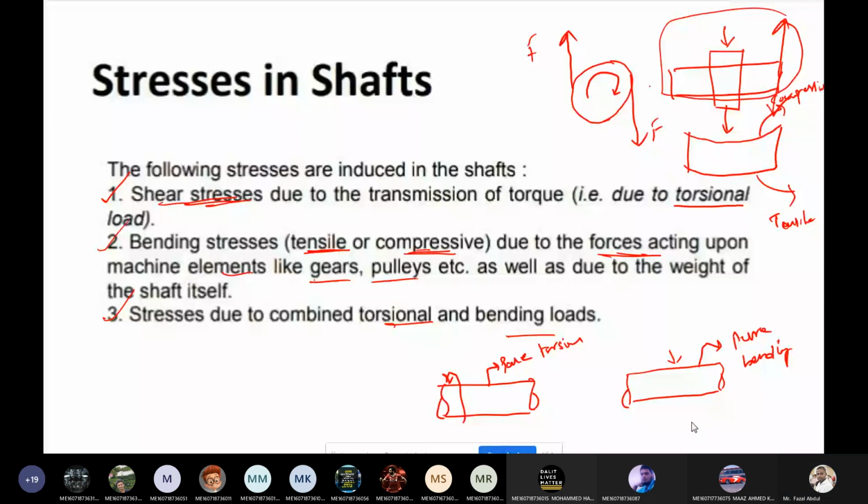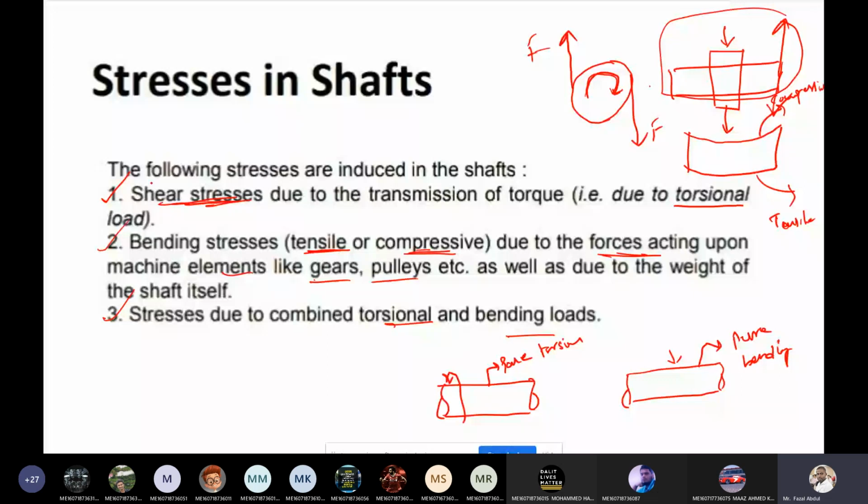In the previous class, we started the design of shaft. The shaft is mainly subjected to these stresses. One is because of the continuous application of tangential forces, the resultant torque will be generated. This we discussed in the last class. Because of this, shear stress is going to generate, and shear stress is one cause of failure for the shaft.